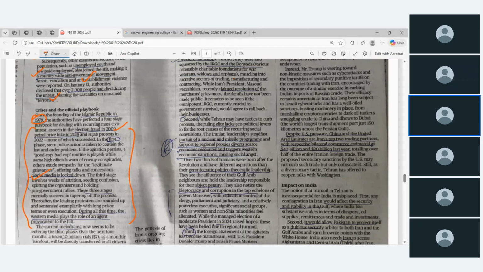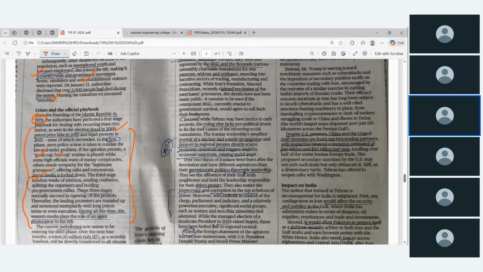First phase, the people started agitation and protest against the government. So the police, good cop and bad cop, the police action was initiated. After that, in Bangladesh and Sri Lanka also, they blocked all the social media.